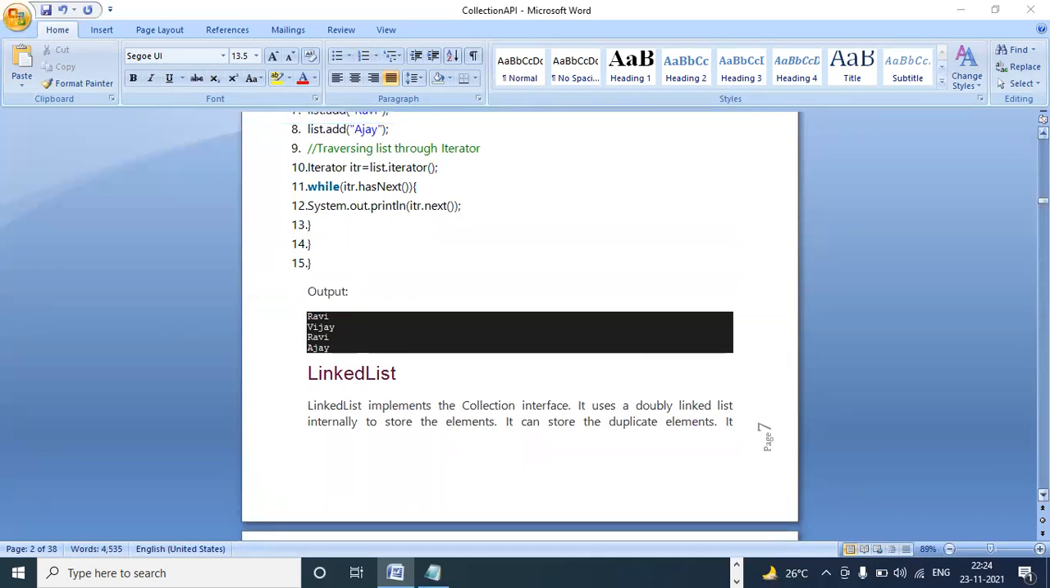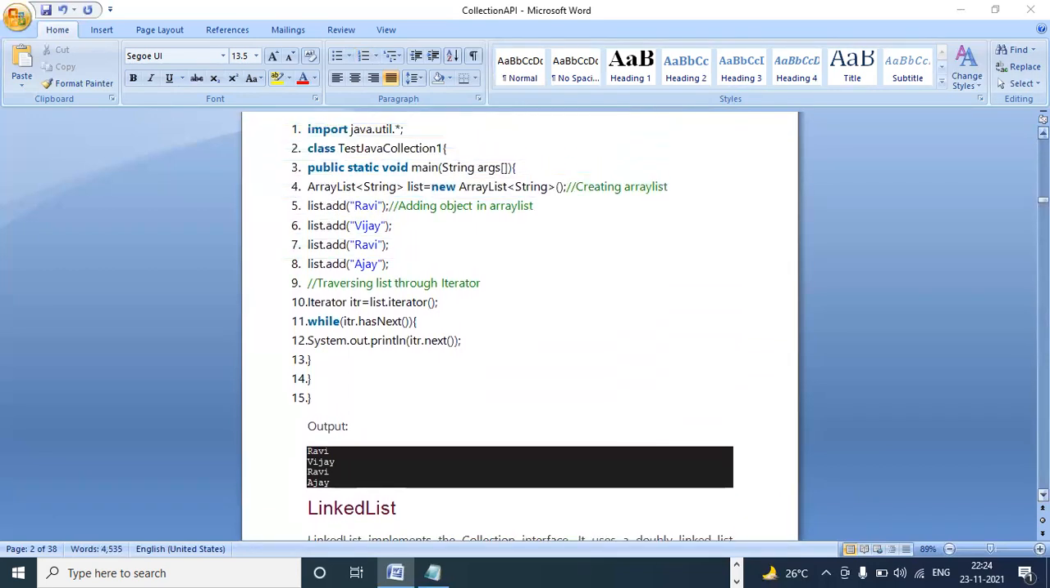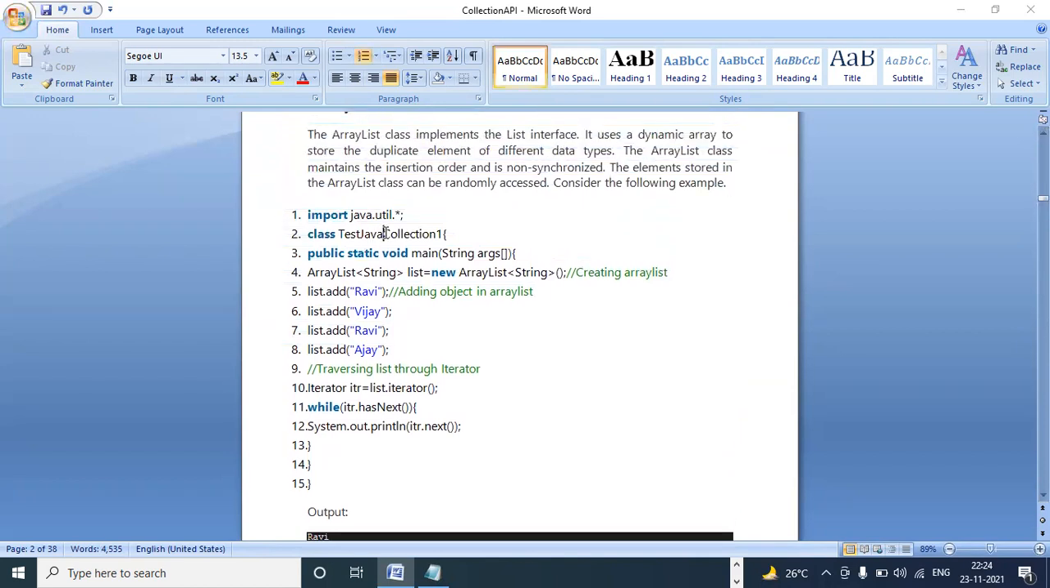ArrayList. If you see, I'm creating one class here, public static void main, and I'm creating an ArrayList of String objects. If you remove this one, ArrayList = new ArrayList, this is also valid. If you want to specify that you only want to add strings, then you can add this. Otherwise, no need.